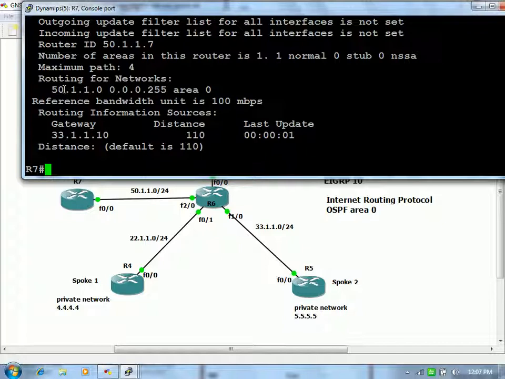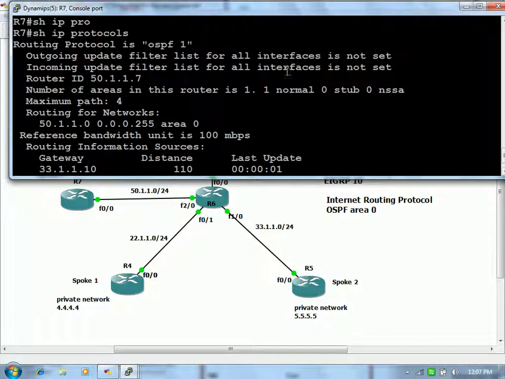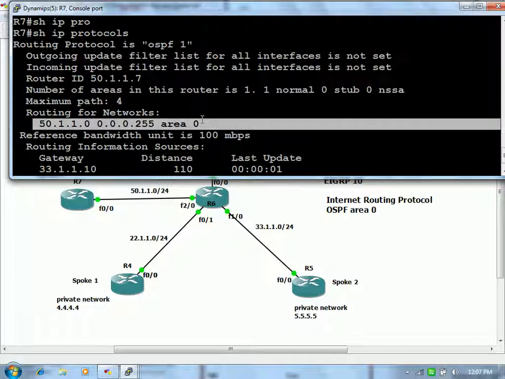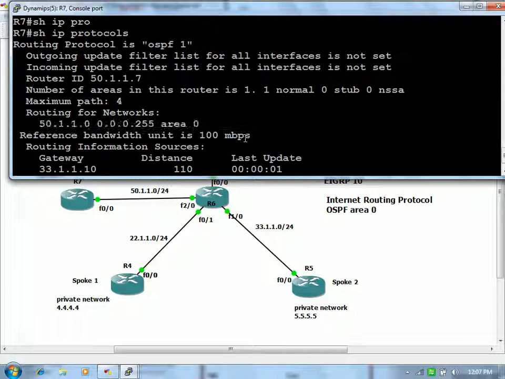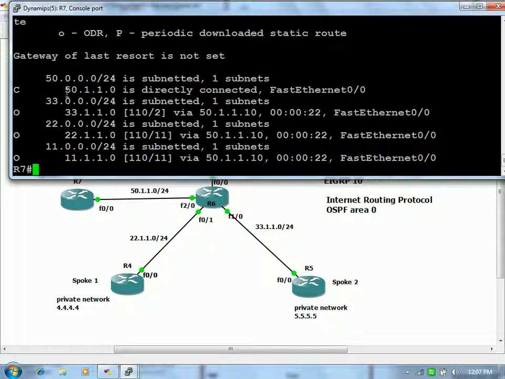And I have advertised this 50 network into the OSPF process 1. So now it is also a part of the OSPF network. So it should have the public IP reachability of all the spokes and hubs, right? Let's check it. It knows the 33 network, 22 network, 11 network, and the 50 network is its own. But it does not have any kind of private IP addressing or private network information.